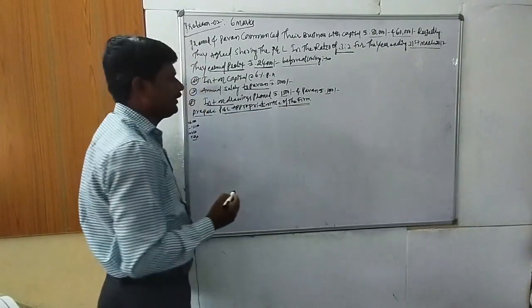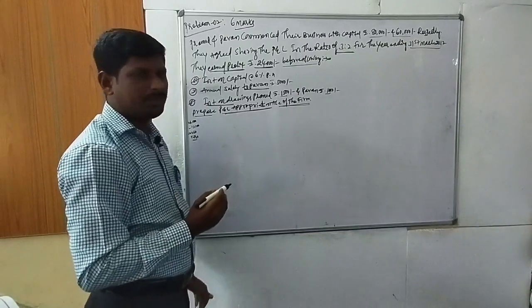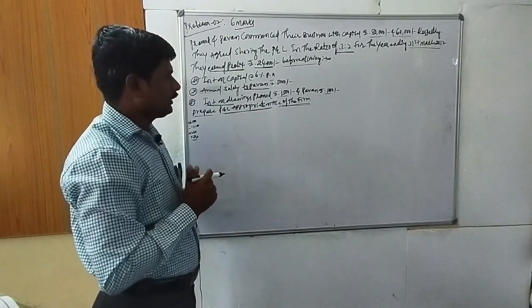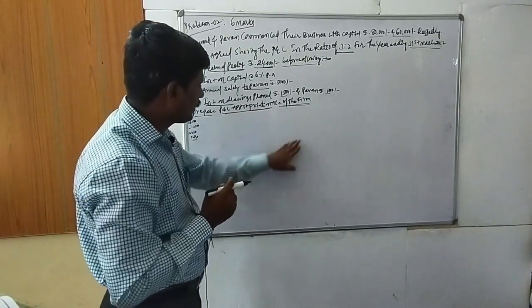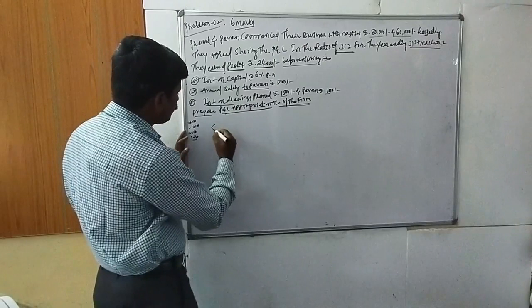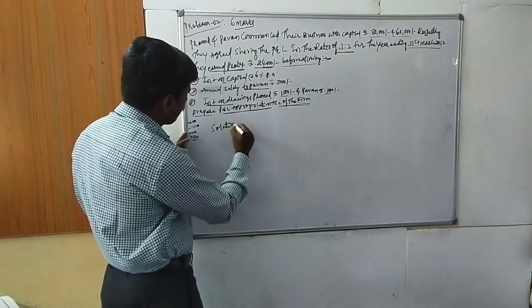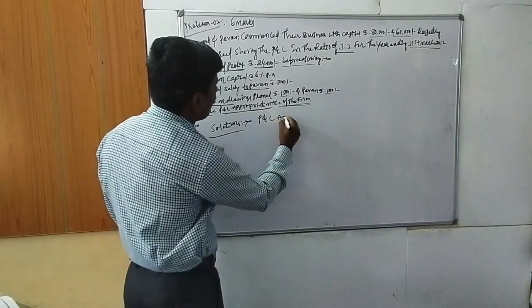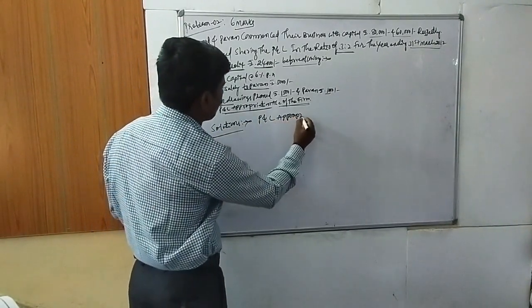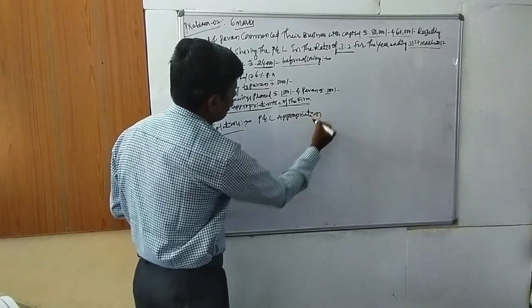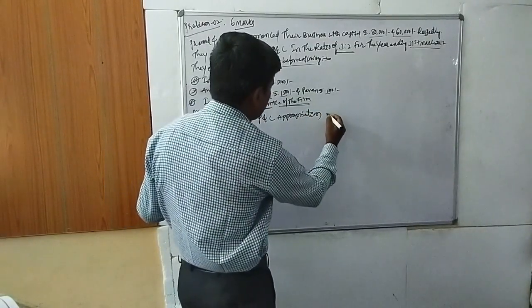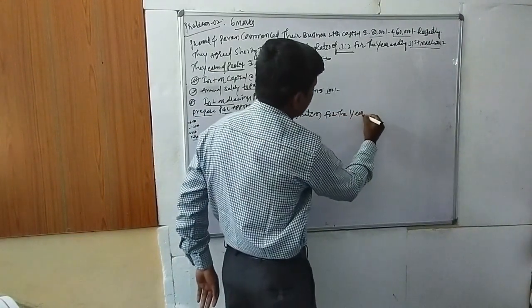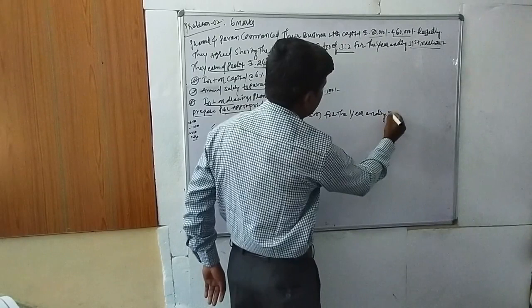Next, prepare the profit and loss appropriation account for the firm. Very important and very easy also. So I prepare the profit and loss appropriation account. First solution: profit and loss appropriation account for the year ending